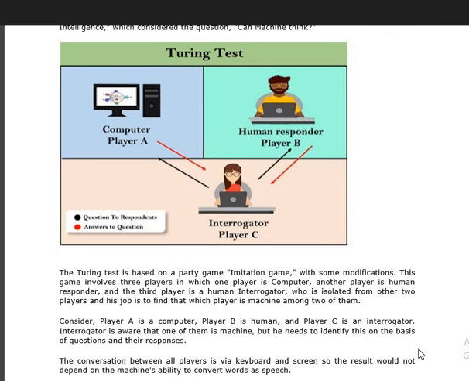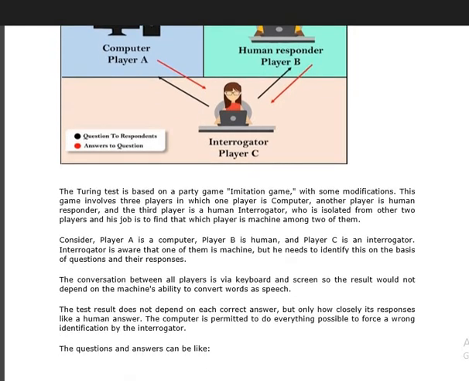The interrogator is aware that one of them is a machine, and he needs to identify it. It's not visible whether player 1 or player B is answering. The interrogator needs to identify the machine on the criteria of the questions and the responses that have been collected. And coming to the next part, the conversation of all the players is done by keyboard only. Through the keyboard only they will be replying all the answers.